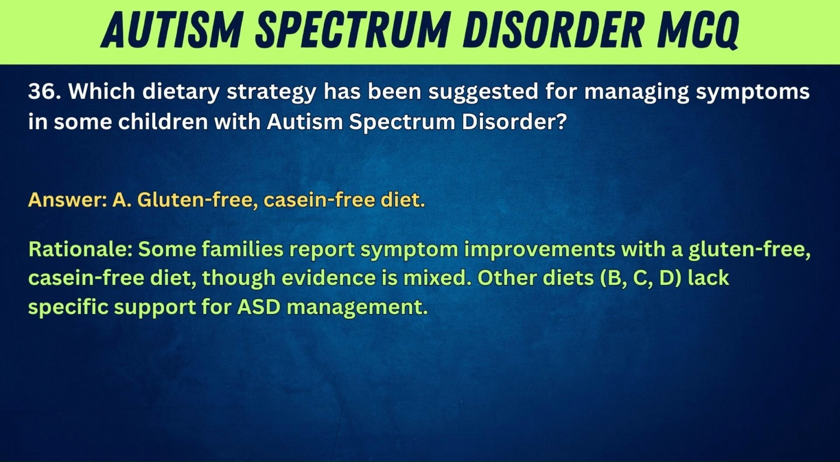Rationale: some families report symptom improvements with a gluten-free, casein-free diet, though evidence is mixed. Other diets, B, C, D, lack specific support for ASD management.